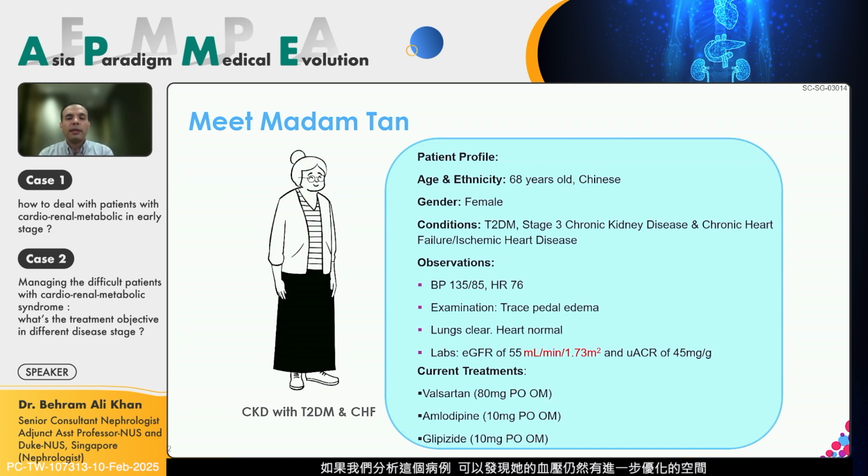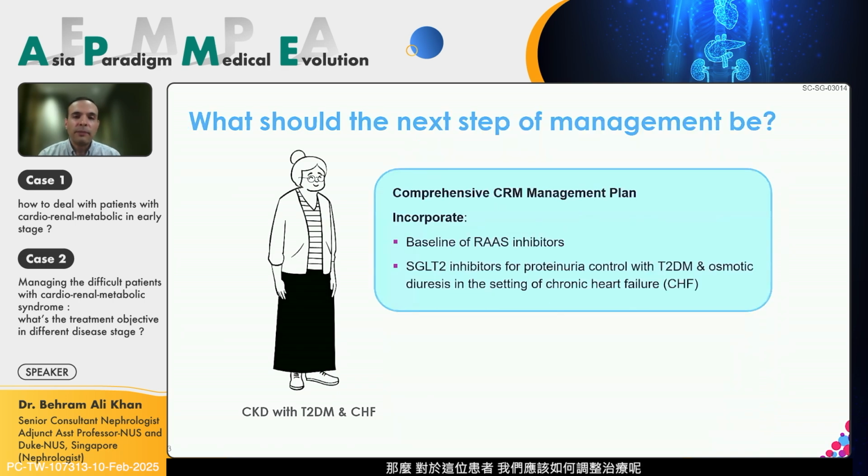So if we look at this case, blood pressure can definitely be better controlled. There is some trace pedal edema, so perhaps indication of underlying heart failure, and definitely has a chronic kidney disease stage 3B with adequate amounts, or at least around the 50% percentile dosage of RAS inhibition. So what would we do with this patient?